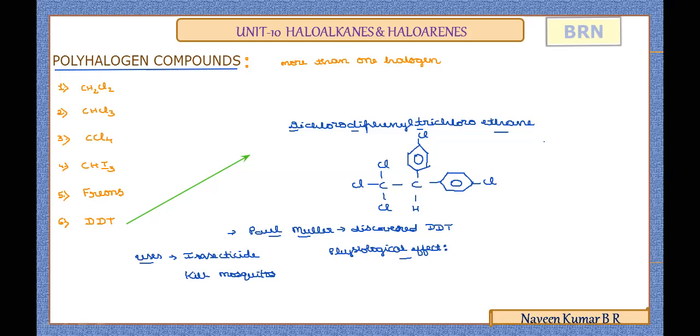Hence it deposits in the fat storing tissues, that is, the liver and adipose tissue. It is stored in the fat storing sites and is responsible for fatty tissue deposition. So these are the adverse effects of the polyhalogen compound dichlorodiphenyltrichloroethane.